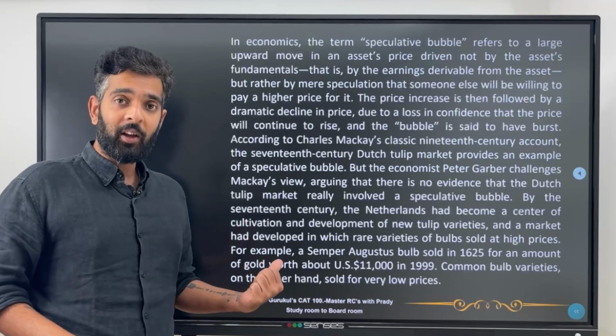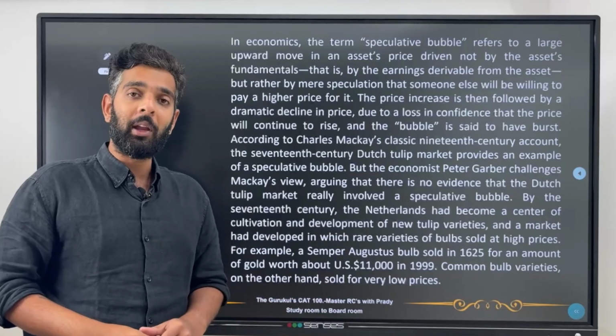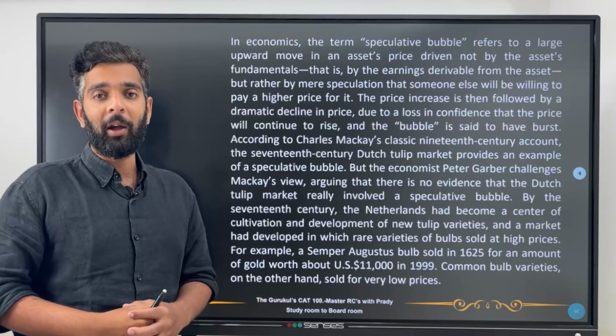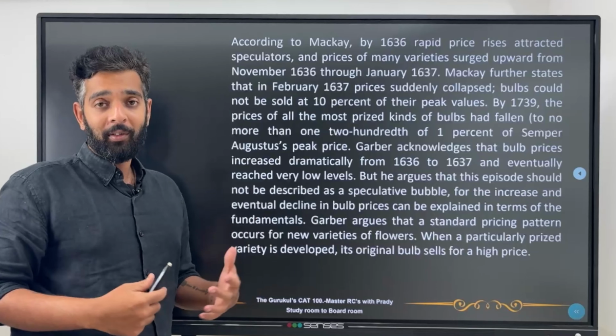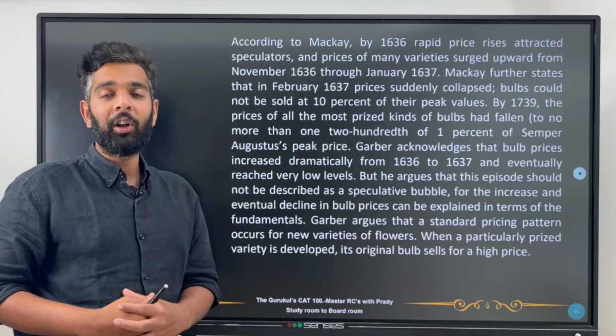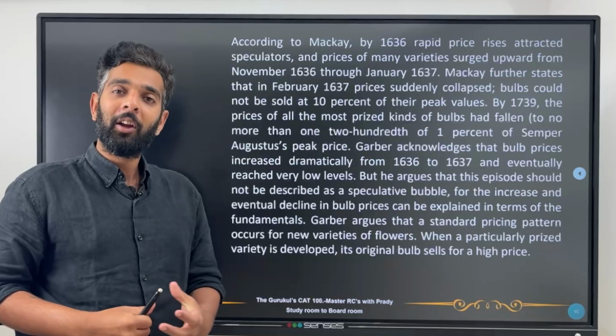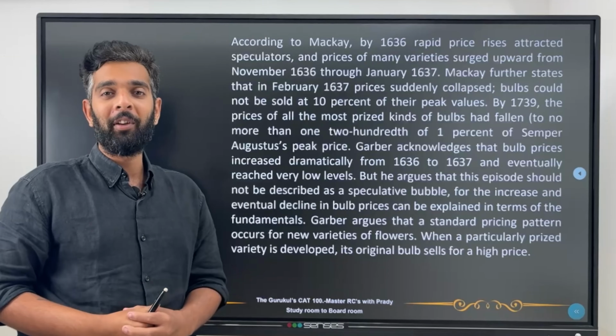This is your first paragraph. Please read this, jot down all the main points, and then we'll go into the second paragraph. You may pause the video over here. This is your second paragraph. Please read this, jot down all the main points, and then we'll go into the third paragraph. You may pause the video over here. This is your third paragraph and the last paragraph of the passage. Please read this, jot down all the main points, and then we'll go into the questions. You may pause the video over here.